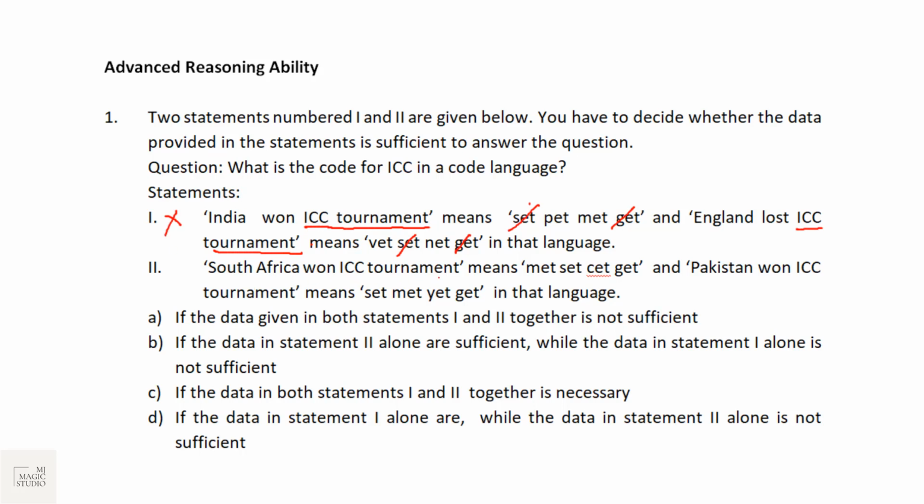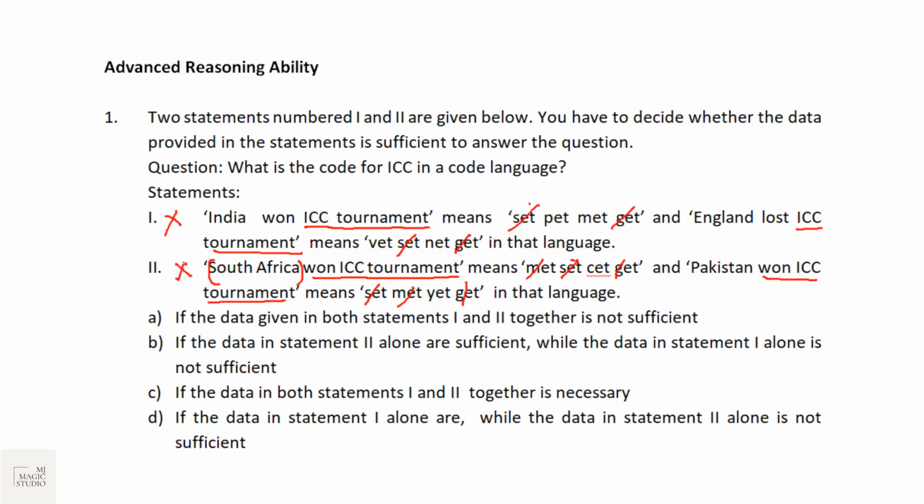South Africa won ICC tournament, 5. Oh no, for South Africa it is 1. And Pakistan won ICC tournament. So won ICC tournament: three words should be matching: set, met, and get. So again, with statement number 2 alone, we cannot answer.